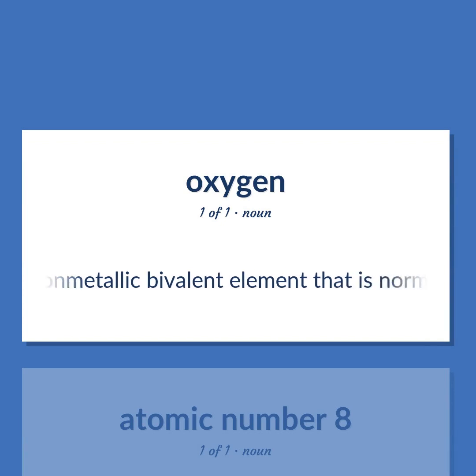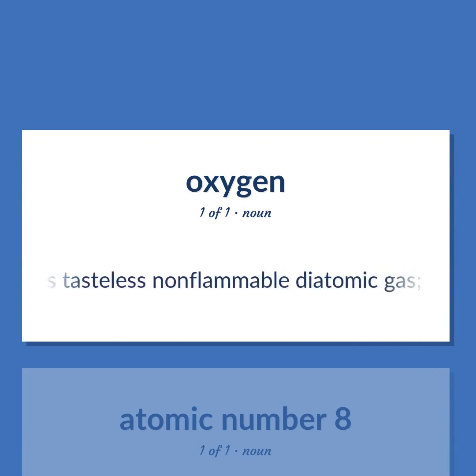A nonmetallic bivalent element that is normally a colorless, odorless, tasteless, non-flammable diatomic gas constitutes 21% of the atmosphere by volume, the most abundant element in the Earth's crust.